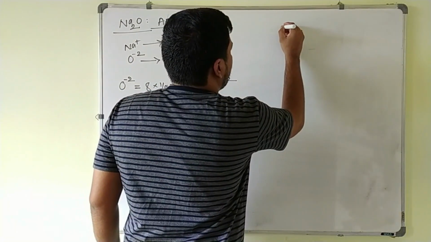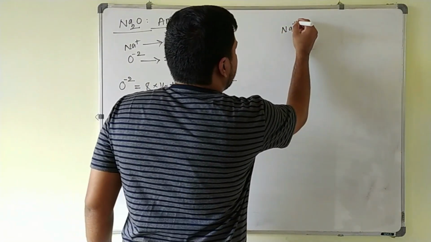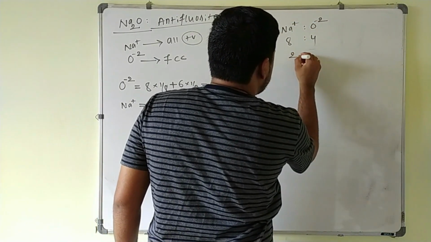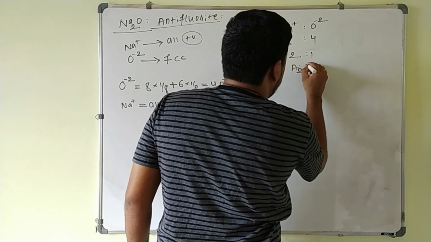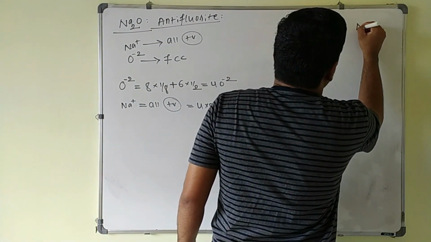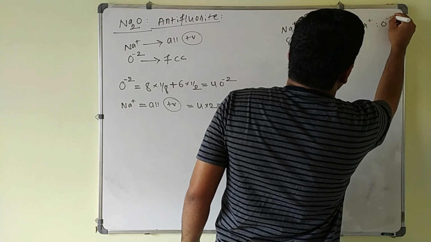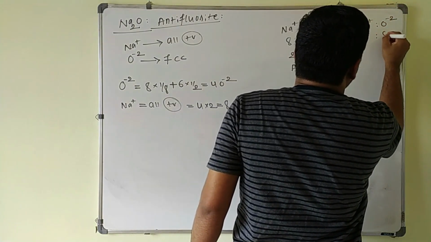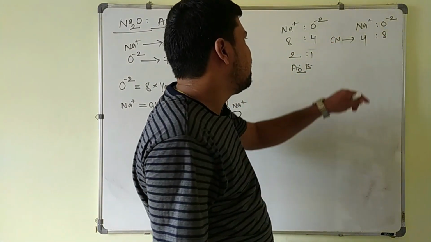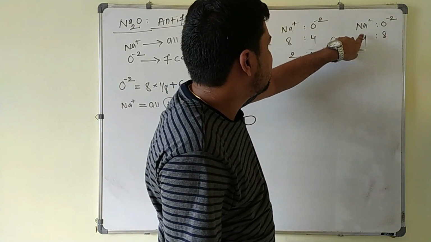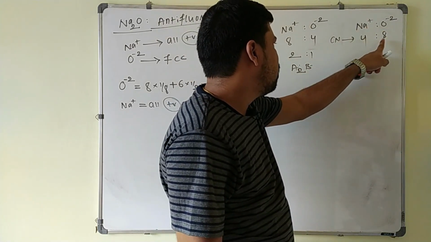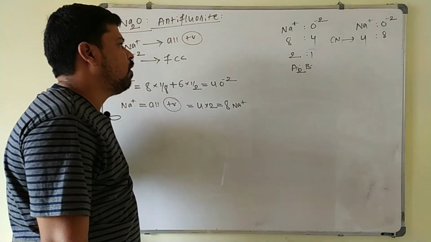8 Na+ ions are there, 4 oxide ions are there, 8 is to 4, this is 2 is to 1, nothing but A2B type of crystal it is. And in this one the coordination number, that is Na+ to O-2, will be equal to 8 and 4, it is like this. Each Na+ ion is surrounded by 4 oxide ions, and each oxide ion is surrounded by 8 Na+ ions. The coordination number is what? 4 is to 8 here. This is the anti-fluorite structure here.